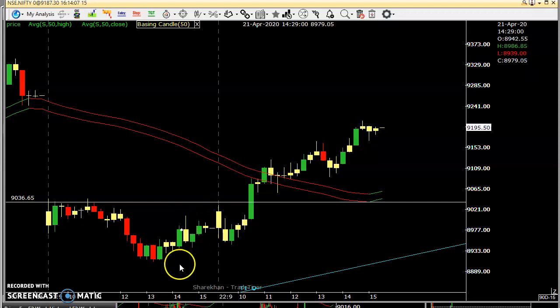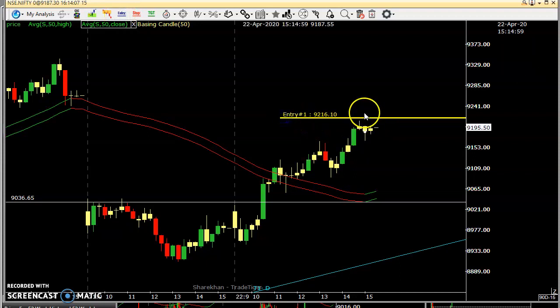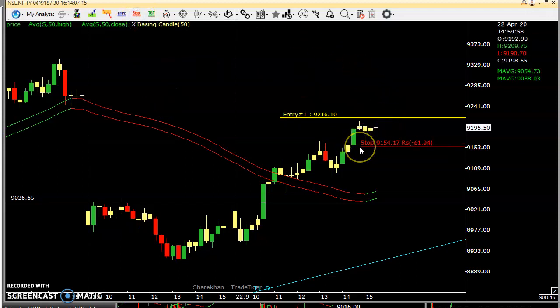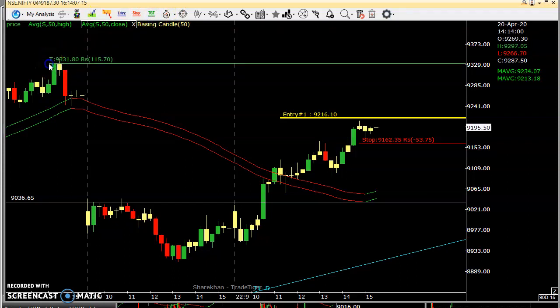So for tomorrow, there are two probabilities. One is buying above this high, right? If the price sustained above this high, you can buy and keep a stop loss here somewhere below this candle and keep a target of this one, right? So this is one trade plan for tomorrow.